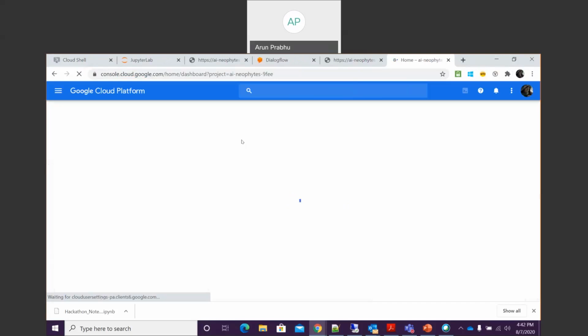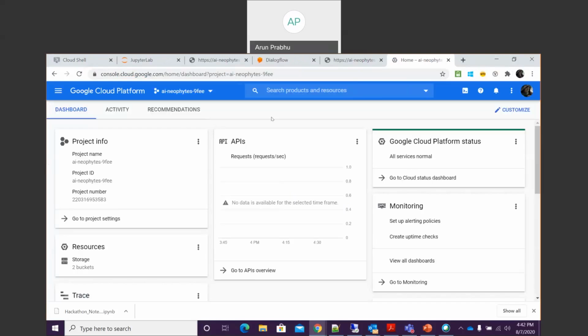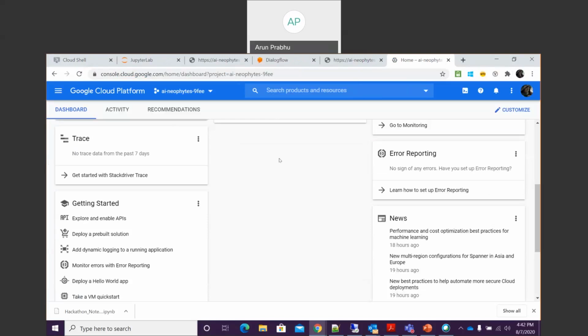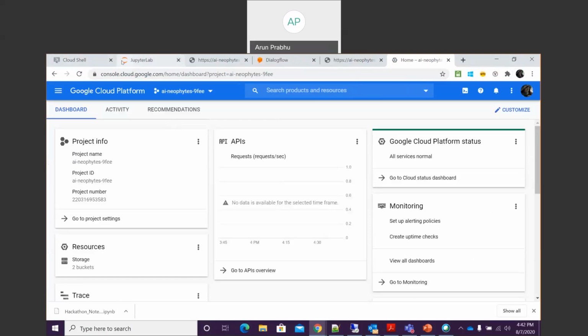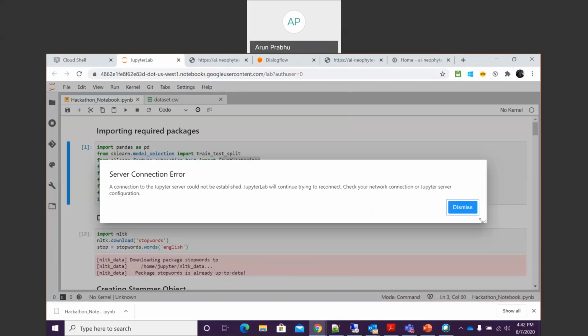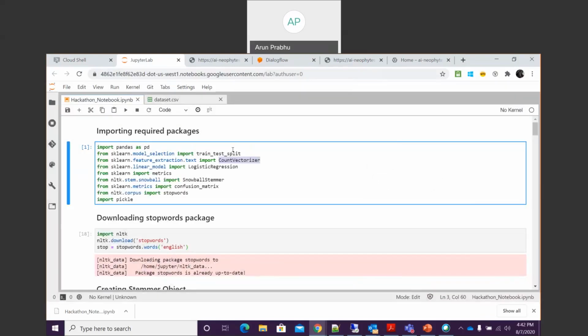So this is the Google Cloud Platform where we have hosted all the web services. Let me directly open that App Engine. Before that, I'll just show the packages installed over here. Since it's not running now, it's showing some exceptions.